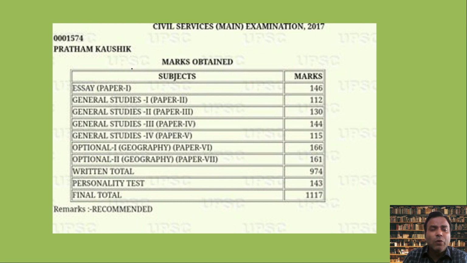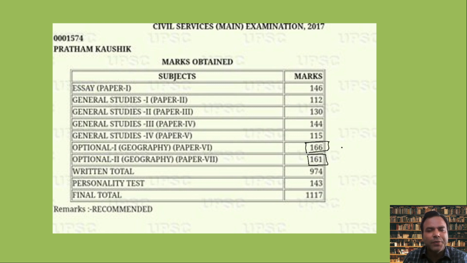Now, to prove the testimony that people get selected with the geography optional, there are mark sheets of a few of the recommended aspirants. In this mark sheet you can see one of the top scorers in the geography optional, Pratham Kaushik. In geography paper 1 he got 166 and in paper 2 he got 161.